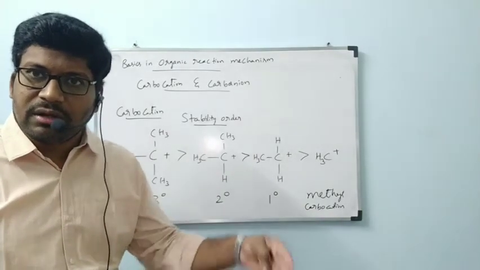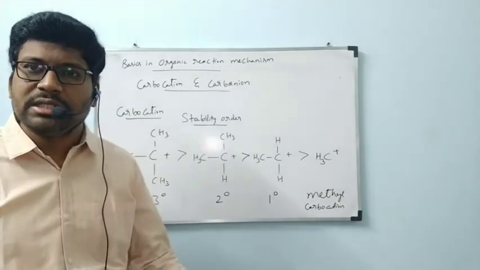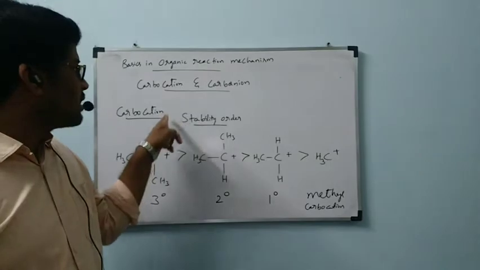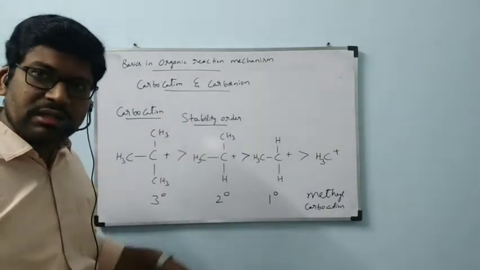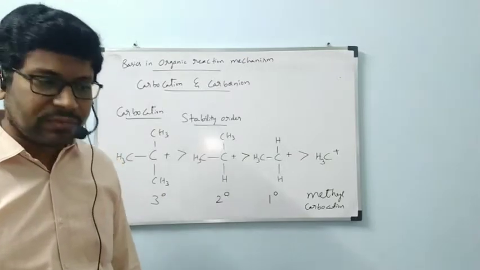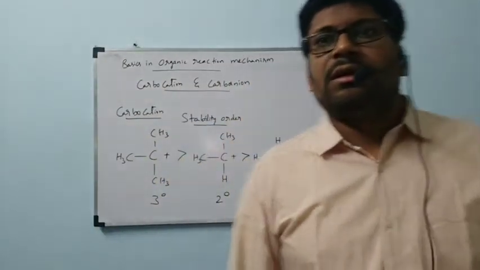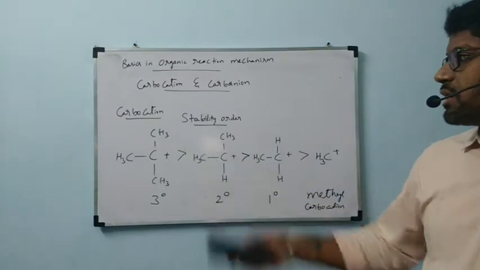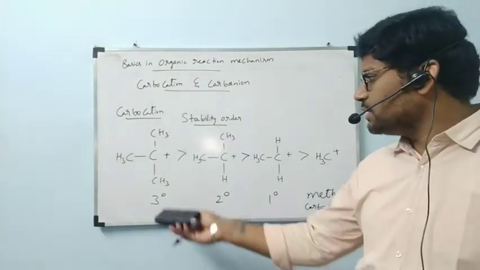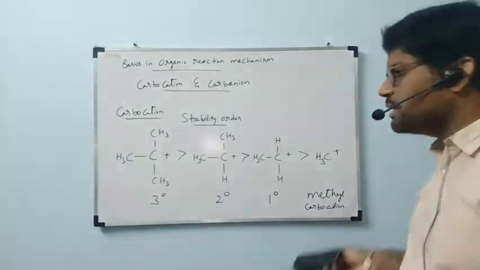Like that we have next coming concepts. Here we got the term carbocation, that's why here itself I am telling the order first. After that, the reasons and everything we will discuss in next coming classes. Under the carbocation, we have written four types: tertiary, secondary, primary, and methyl carbocation.